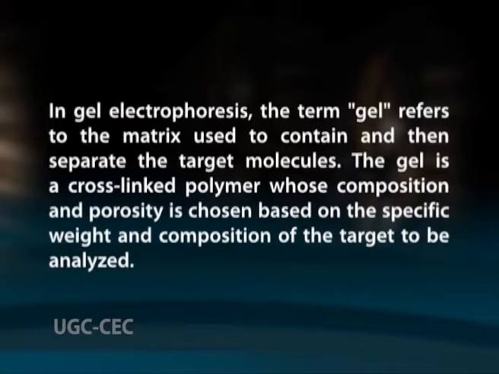In gel electrophoresis, the gel refers to the matrix used to contain and then separate the target molecules. It is a cross-linked polymer whose composition and porosity is chosen based on the specific weight and composition of the target to be analyzed. When separating proteins or small nucleic acids like DNA, RNA or oligonucleotides, the gel is usually composed of different concentrations of acrylamide and a cross-linker, producing different sized mesh networks of polyacrylamide. Acrylamide, in contrast to polyacrylamide, is a neurotoxin and must be handled using appropriate safety precautions to avoid poisoning.